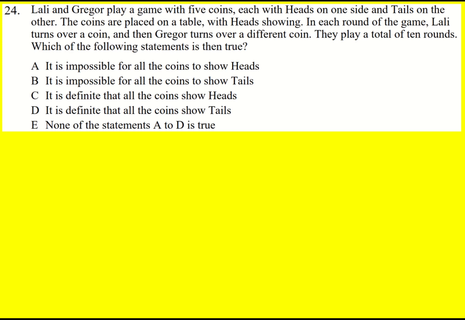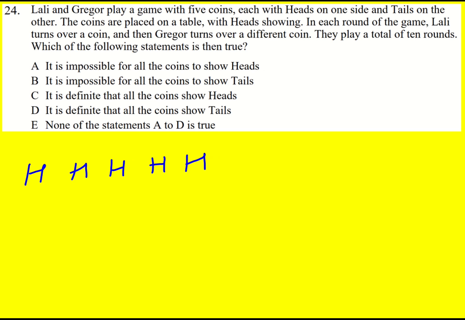Lally, or Layli, and Gregor play a game with 5 coins, each with heads on one side and tails on the other. The coins are placed on a table with heads showing. In each round of the game, Lally turns over a coin, and Gregor turns over a different coin. They play a total of 10 rounds. Which of the following statements is then true?